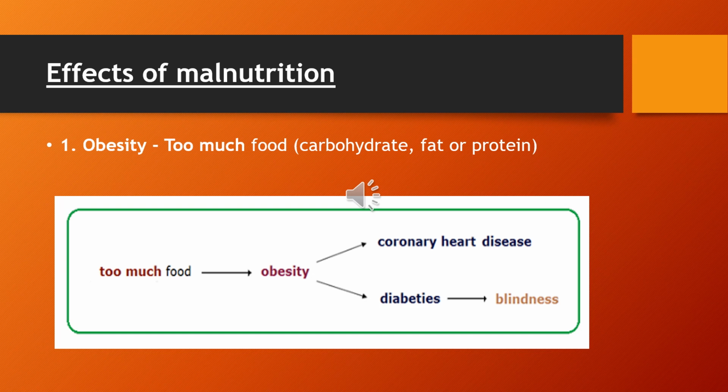Number one is obesity. Obesity is when you become fat from too much food. When you're eating too much food, you become obese, and it means you're eating carbohydrates, fats, and proteins, a lot of them. Too much food, obesity. Obesity leads to diabetes, and then blindness and coronary heart diseases. Coronary heart diseases are the diseases that are related with the arteries. The arteries become blocked. We will do that in the transport of humans in detail.